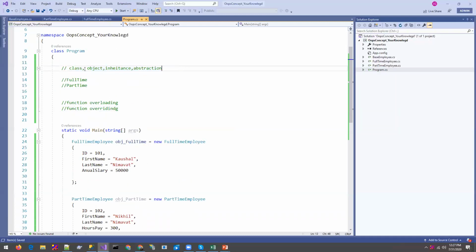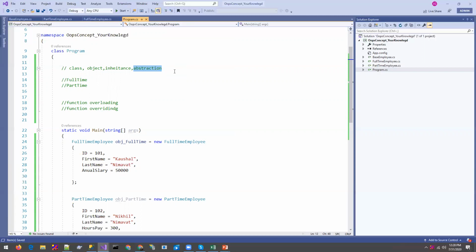Let me just give you a small brief. The class is the concept that holds the data members and all the member functions, theoretically. Object is the entity of the class. We can use all data members and member functions of the class by the object name. Inheritance is a feature, the concept that you can use the base class data members and functions in any derived class. And abstraction is the programming concept that hides the essential part from the user, or we can use it to mandatorily define things in our class itself.